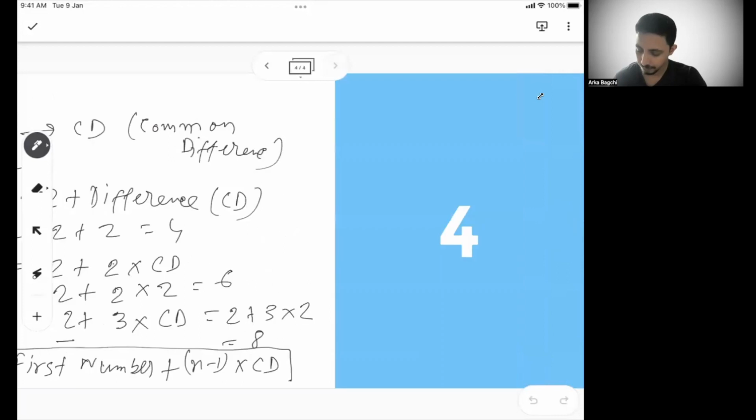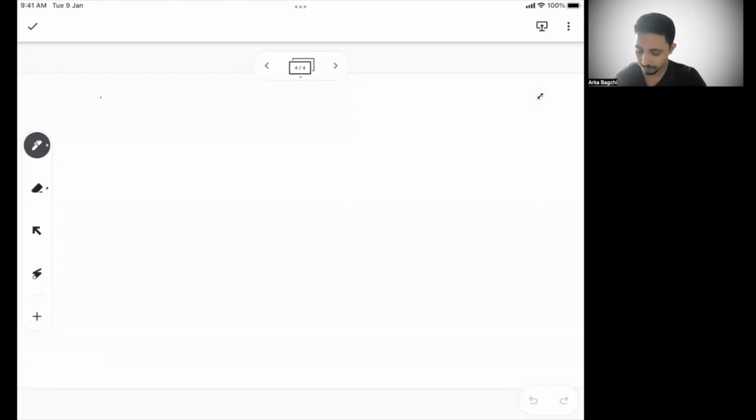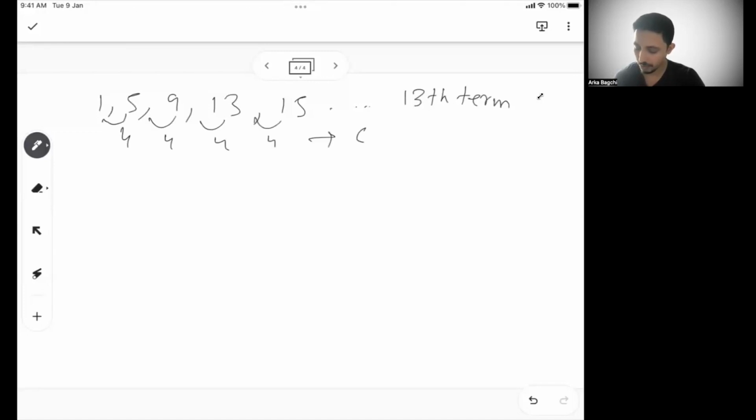So for example, let's say you have a series 1, 5, 9, 13, 15, and someone asks you, can you tell me what is the 13th term in this series, right? So I can see this is an AP because all the gaps are equal to 4. So my common difference is equal to 4 here.